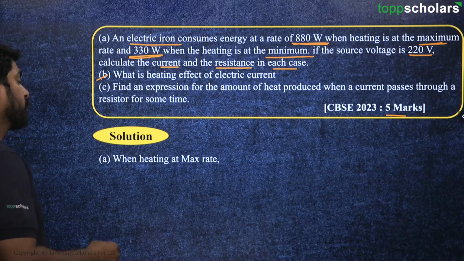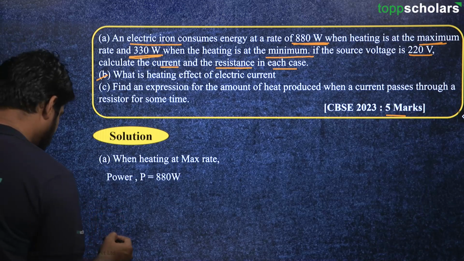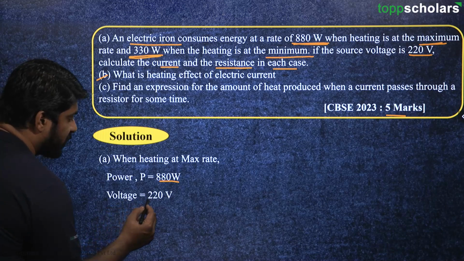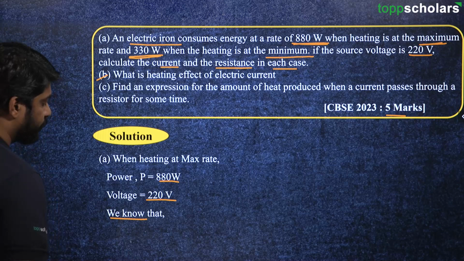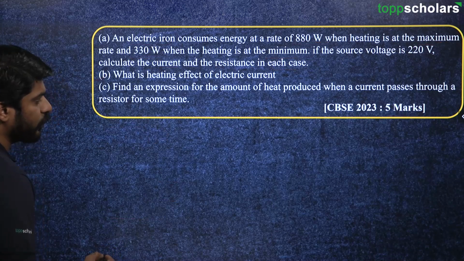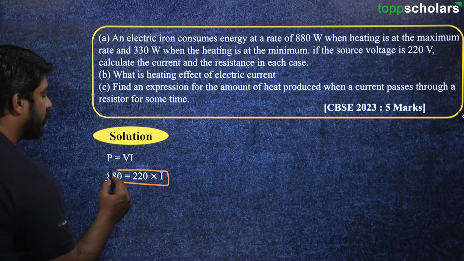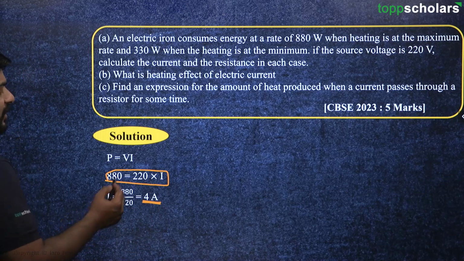So first of all, when heating is at maximum rate, in that case power is 880 watt, then voltage is 220 volt, then we know that power is equal to V into I, and using this formula we can calculate I. So I would be here 4 amperes, isn't it?